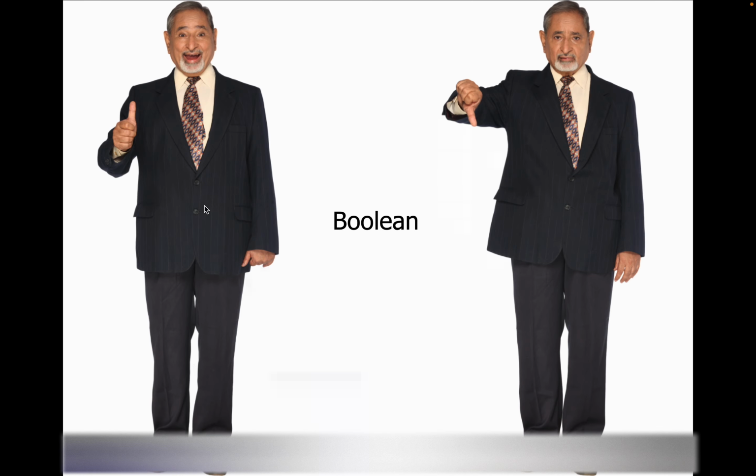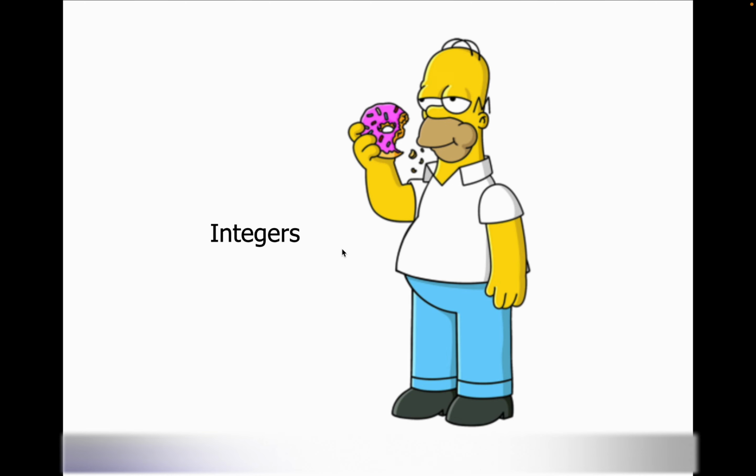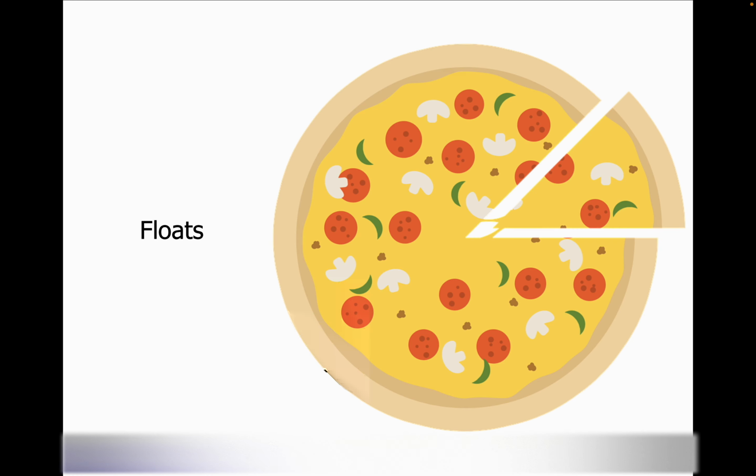So booleans are like these two guys, okay? They're either a true or a false. They're never a maybe or an I don't know. Integers are like people who always eat, okay? They can keep going on and on and on, but they can never be a negative or decimal.